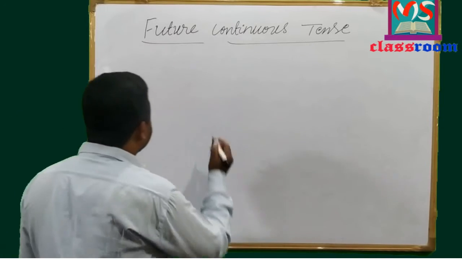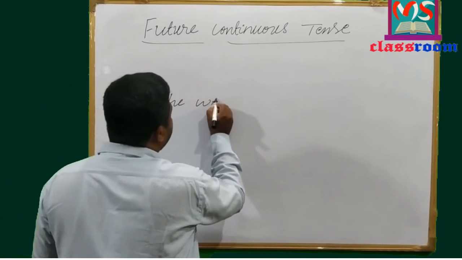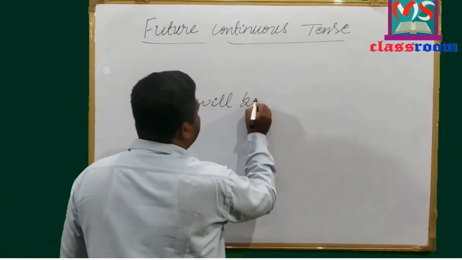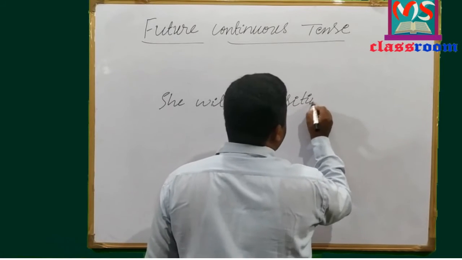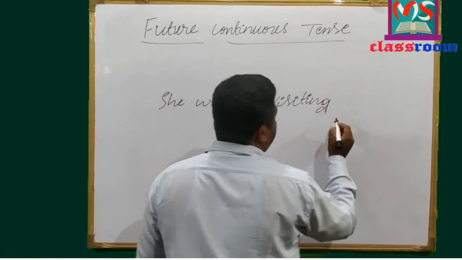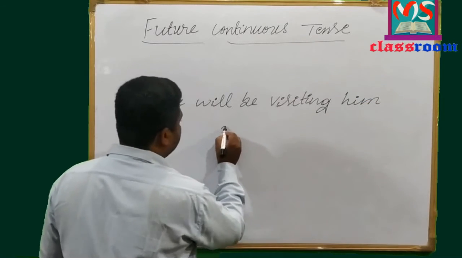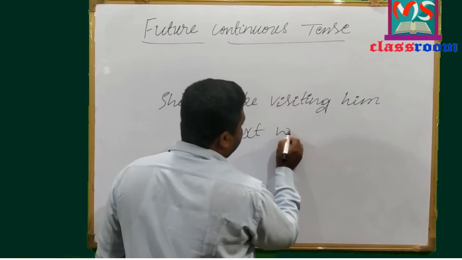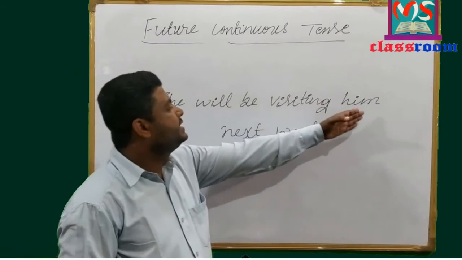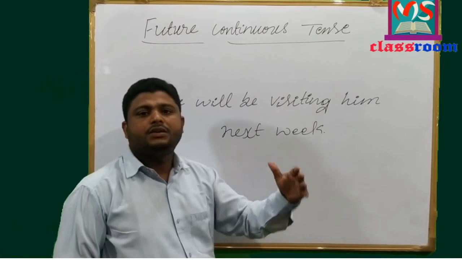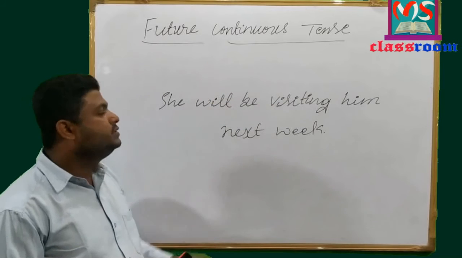For example, she will be visiting him next week. Look at here. She will be visiting him next week. It is future plan. Look at here. Next week is the adverb that we have used with future continuous tense.